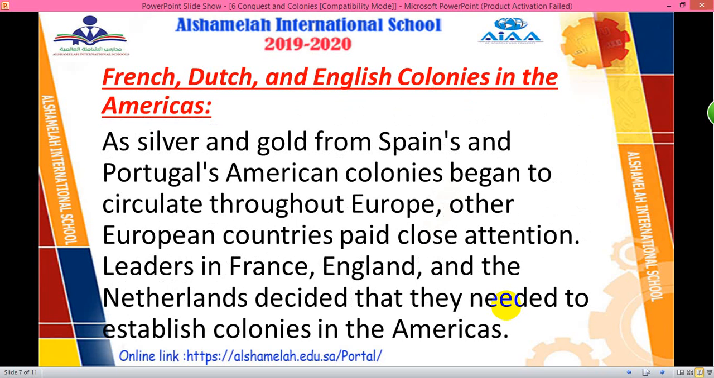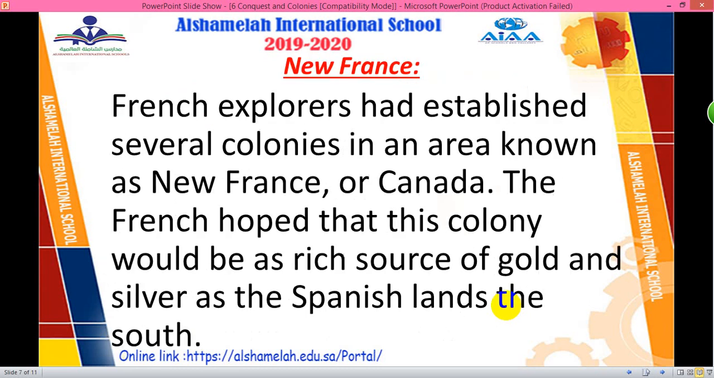French, Dutch, and English colonies in the Americas. As silver and gold from Spain's and Portugal's American colonies began to circulate throughout Europe, other European countries paid close attention. Leaders in France, England, and the Netherlands decided that they needed to establish colonies in the Americas.